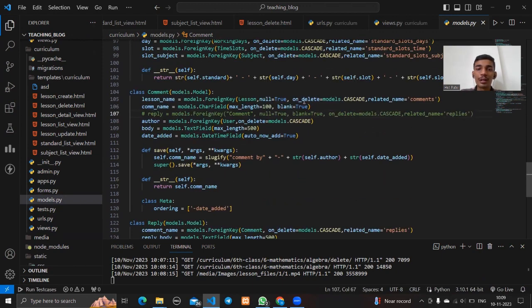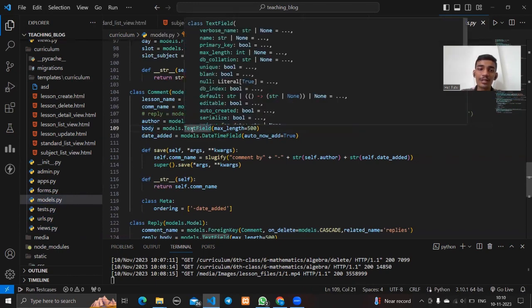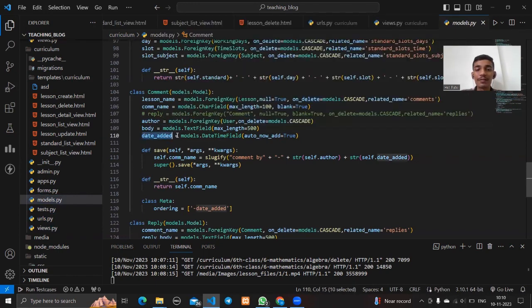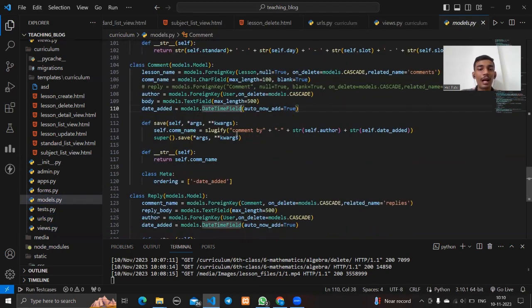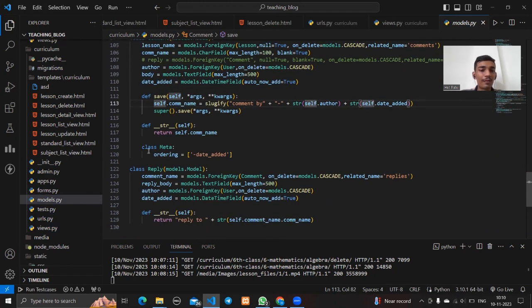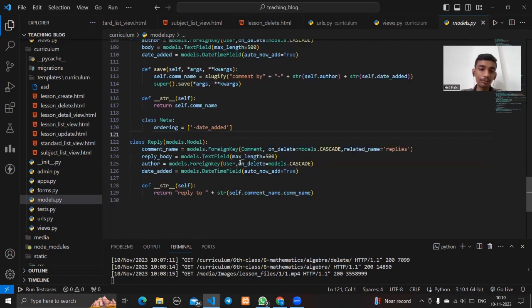So this function will take care of it. And then we have the column name and the author, then the body, what is the comment, what is the question or doubt, and there is a date field, and the current date time will be added to this field. And then we simply slugify the comment, who has commented and when. And there is a class ordering, so the latest comment will be displayed first.